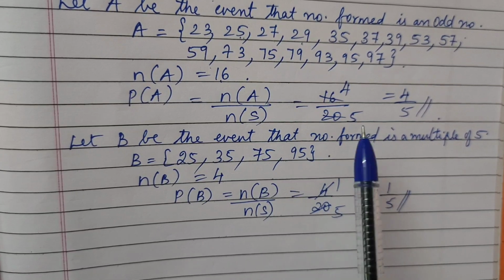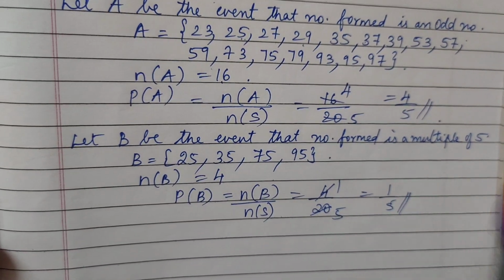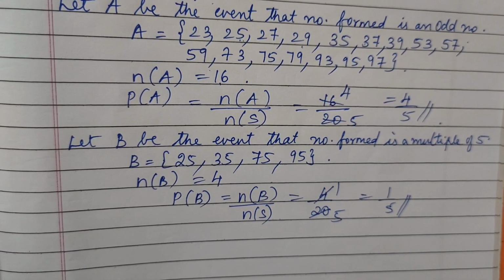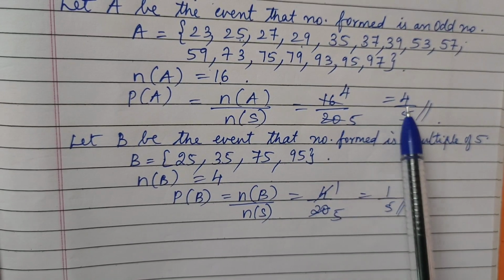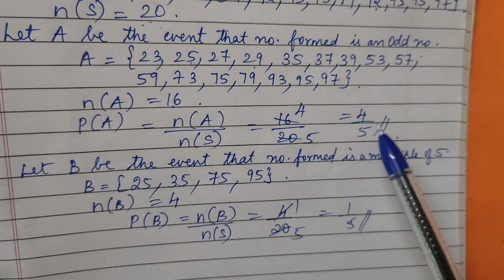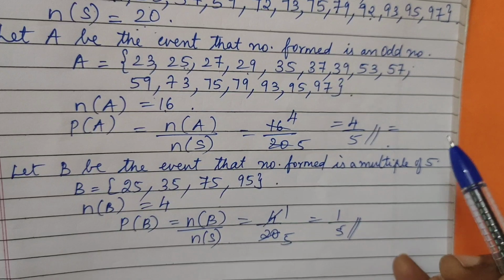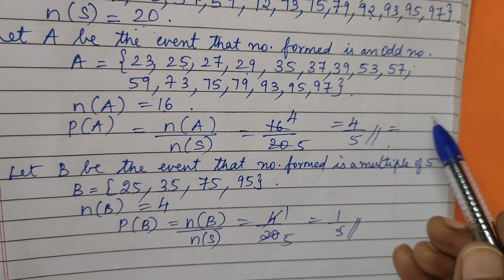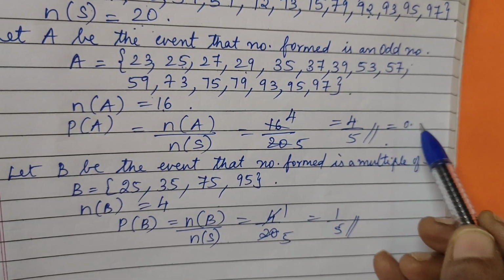See my dear, wherever our answers go, it will be between 0 to 1, something between that it lies. See here, if you want to put 4 upon 5 into the decimal form instead of the fraction form, what you will get is 0.8.